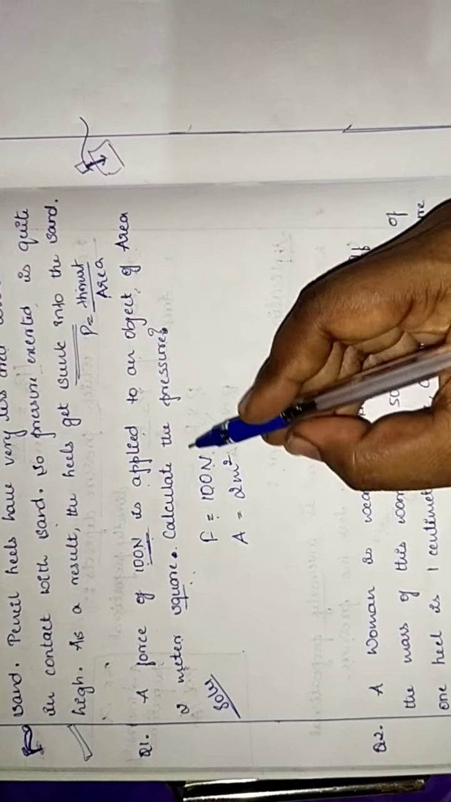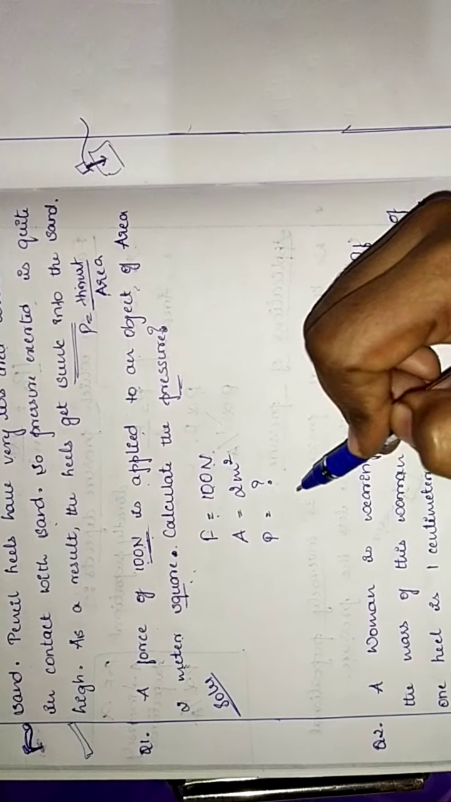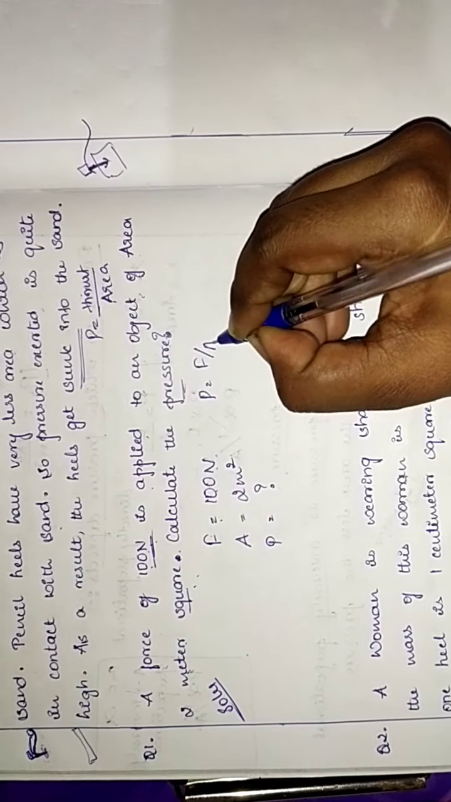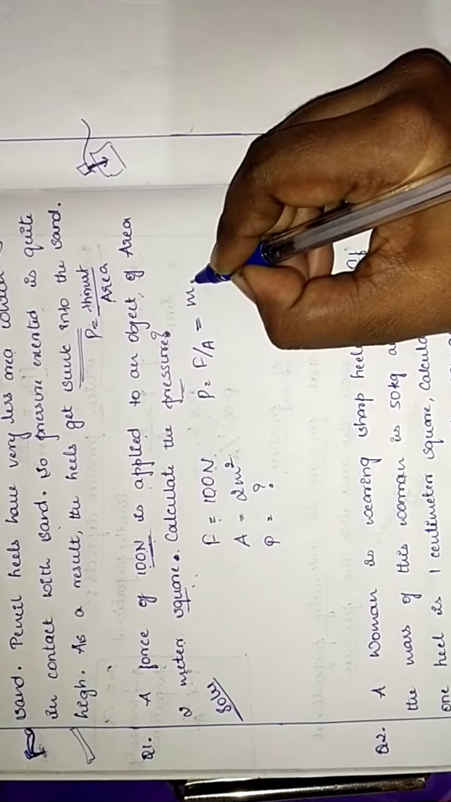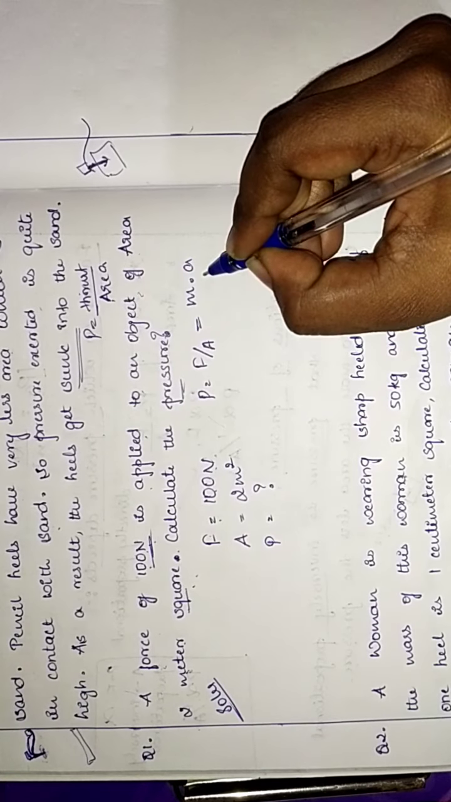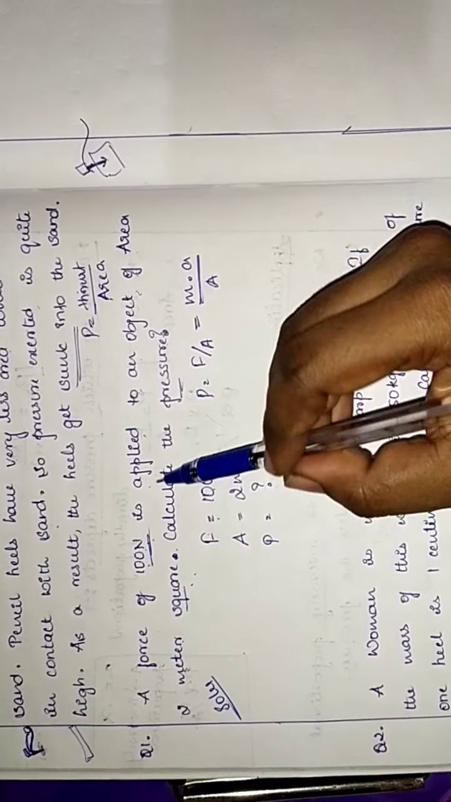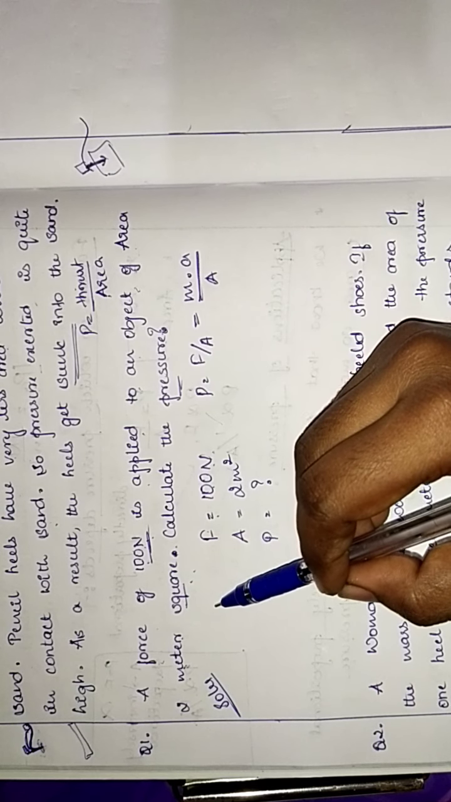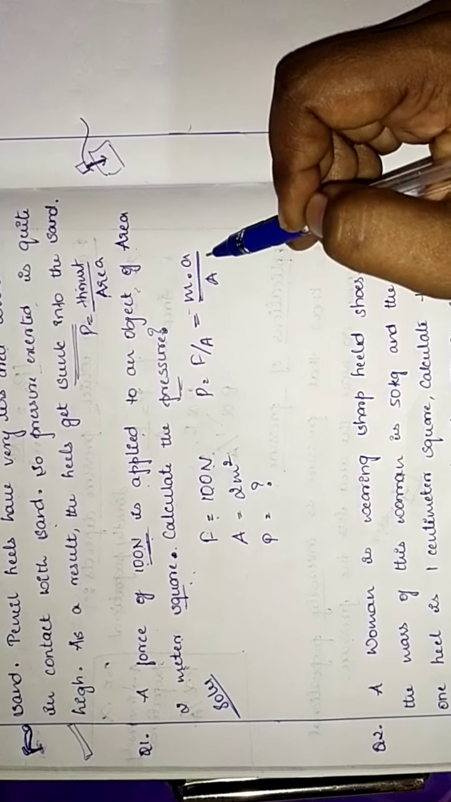So how to find out? We need to find out pressure. So pressure is equal to question mark, we don't know. That is only what we are going to find out in this question. So we do have a formula, that is P is equal to F by A, isn't it? Which is equal to force, which is nothing but mass into acceleration, divided by area. So mass into acceleration, divided by A.